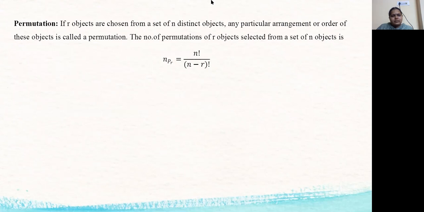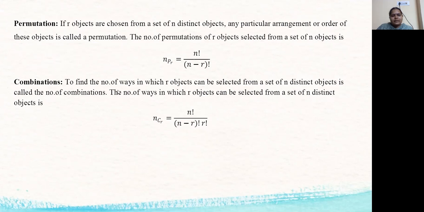Now we discuss permutation and combination. In these chapters we are going to use combinations especially. That is why I am going to discuss the definitions of permutations and combinations. If r objects are chosen from a set of n objects, in this case we have to arrange first and then take the objects. So that is the difference between permutation and combination. In permutation we arrange the objects first; the order of these objects matters. The number of permutations of r objects selected from a set of n objects is nPr equal to n factorial by (n minus r) factorial.